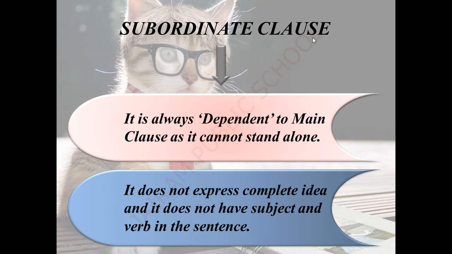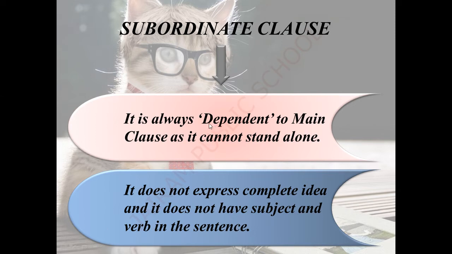See, subordinate clause is always a dependent clause and it depends on the main clause as it cannot stand alone. So it cannot stand alone. Why? Because it does not express a complete idea and it does not have a subject and a verb in the sentence.